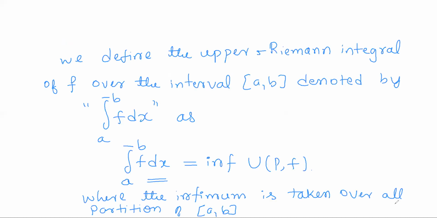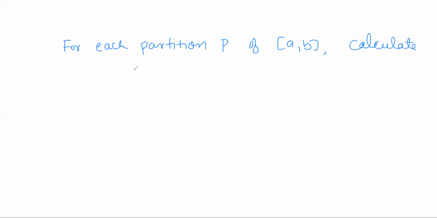So once again, to calculate the upper Riemann integral, for each partition P of a, b, calculate the upper Riemann sum with the formula capital Mi into delta xi. So do this for each partition P of a, b.